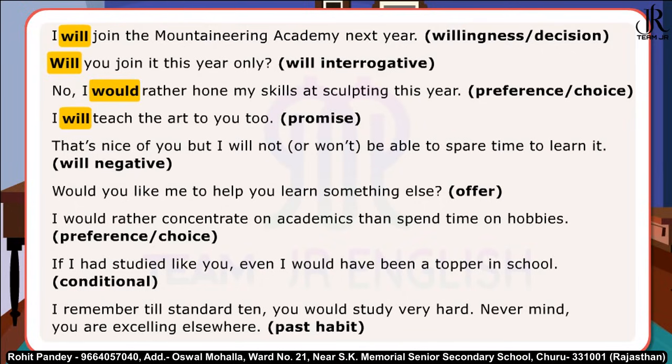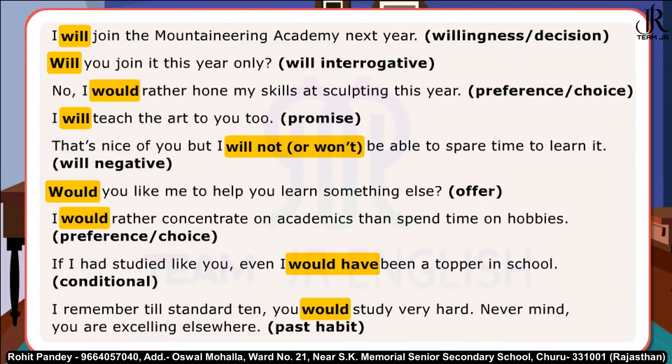That's nice of you, but I will not or won't be able to spare time to learn it. Would you like me to help you learn something else? I would rather concentrate on academics than spend time on hobbies. If I had studied like you, even I would have been a topper in school. I remember till standard 10, you would study very hard. Never mind, you are excelling elsewhere.